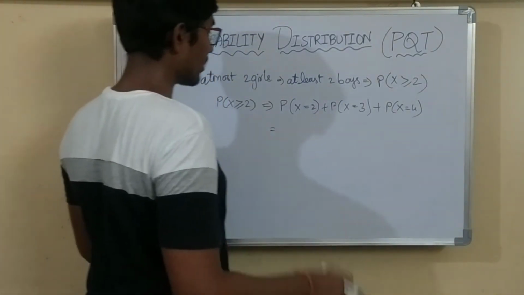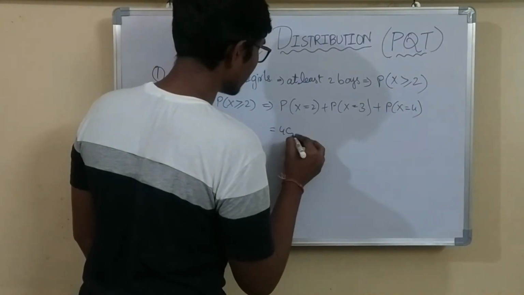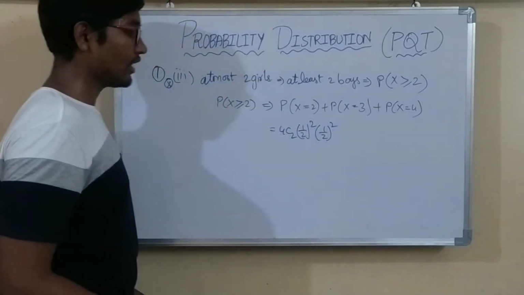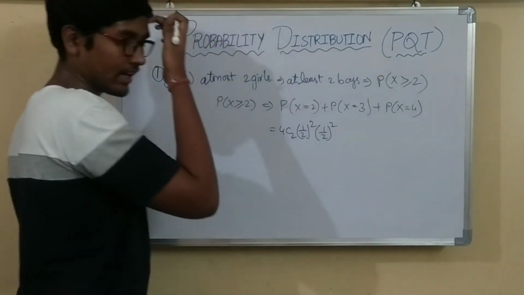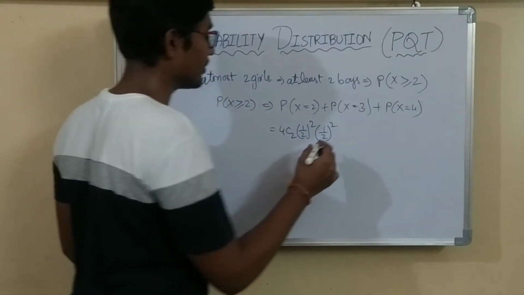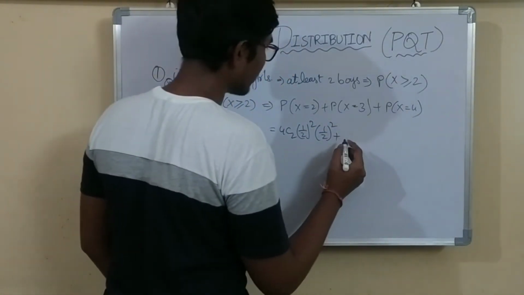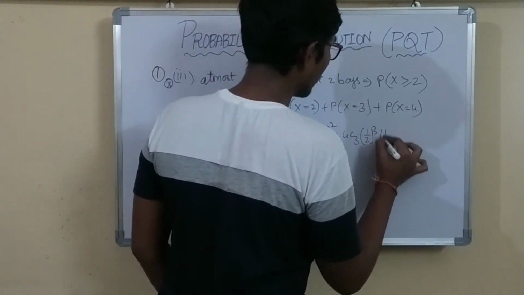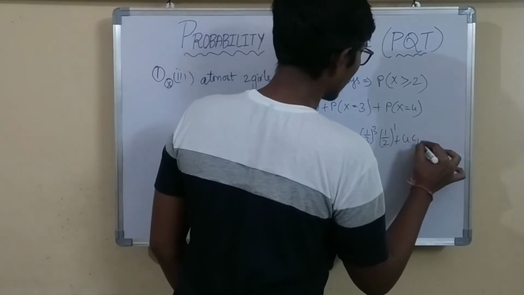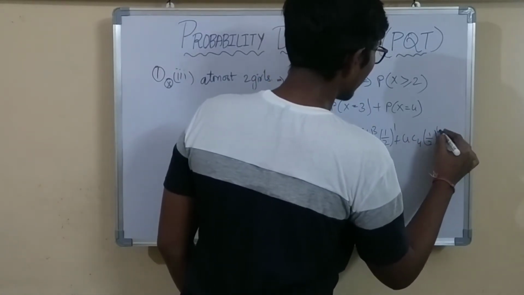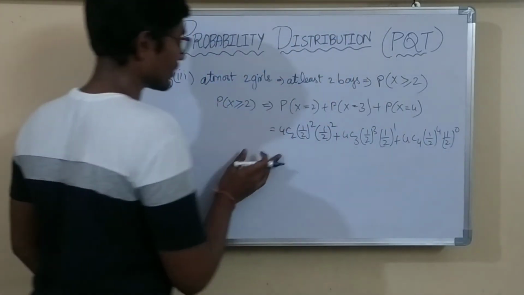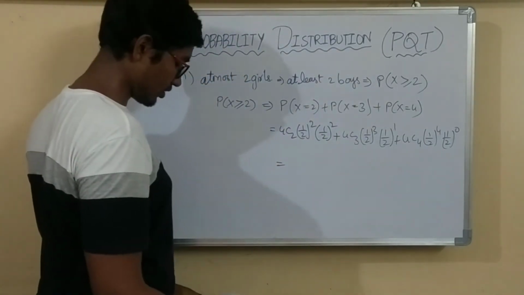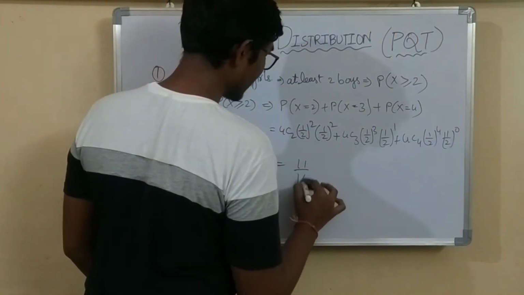So the probability of X equals 2 is 4C2 (1/2)^2 into (1/2)^2. I am writing the value directly by substituting in the formula, not writing the formula itself. Now P of X equals 3 is 4C3 (1/2)^3 into (1/2)^1, plus 4C4 (1/2)^4 into (1/2)^0. If you calculate this, you will get the answer. I have calculated this before, and 11 by 16 is the answer.